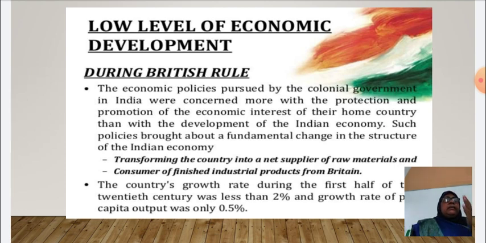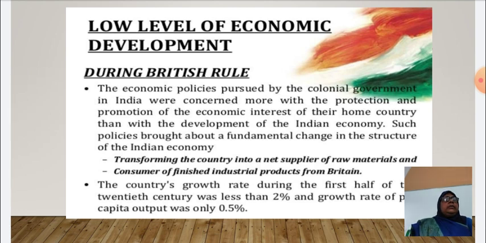That is why we can see that they transformed the country into a supplier of raw material and a consumer of finished product. We have seen this point. India was a supplier of raw material and a market for selling their finished product.